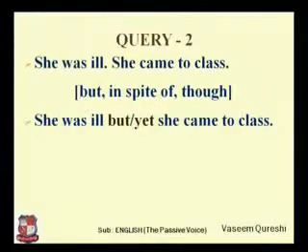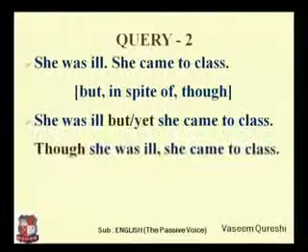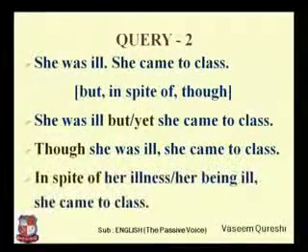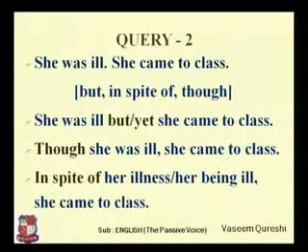Now you want to use though, the sentence would be like this: though she was ill, she came to class. Instead of though, you can use although, even though, even if, and then you can use in spite of in the sentence. In spite of her illness or her being ill, she came to class.